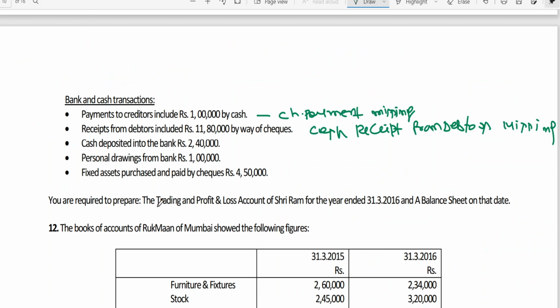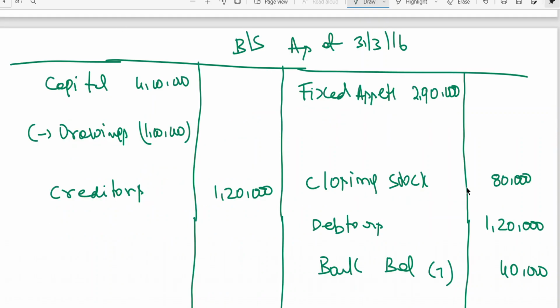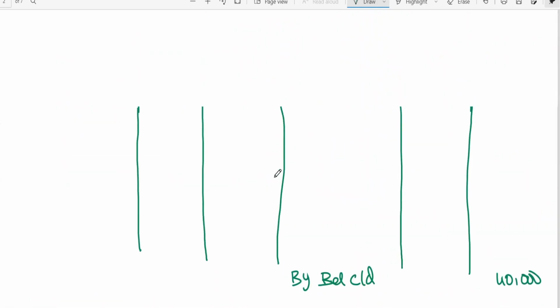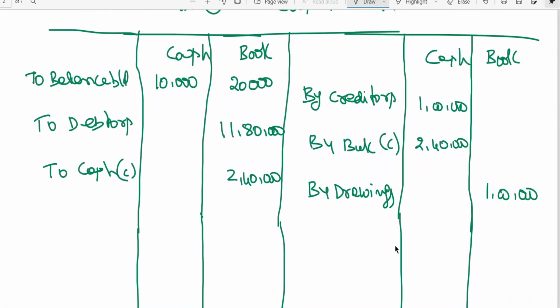Then fixed assets purchased and paid by check 4 lakhs 50,000, plus additions. These additions here 4 lakh 3,000. So these fixed assets I need to go here, bank column. Fixed assets purchased 4 lakhs 50,000.